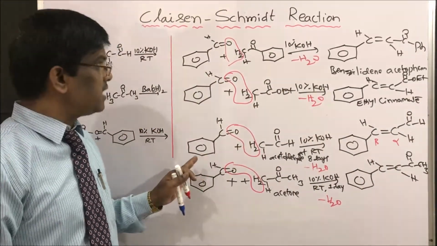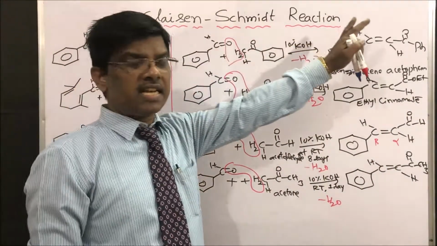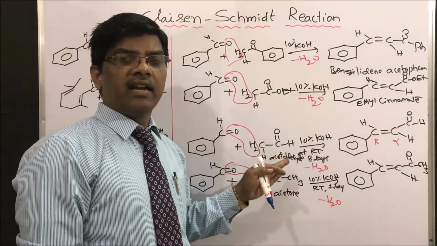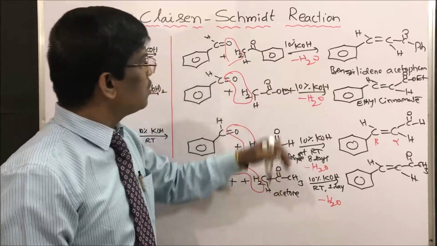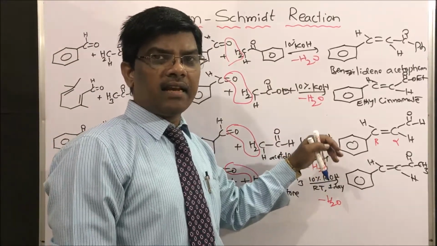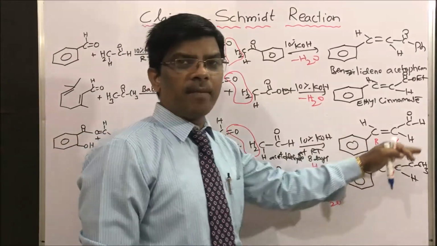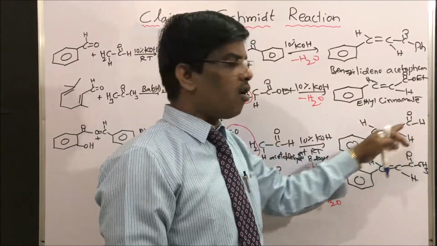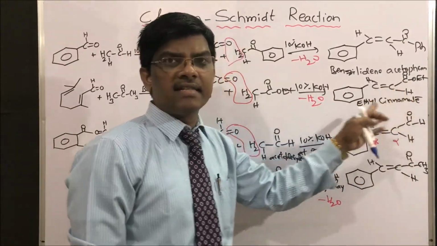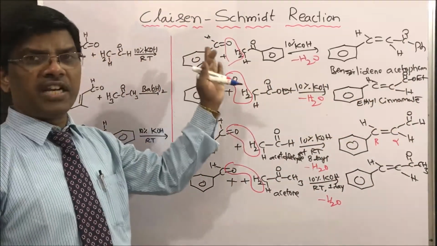Dear students, it is very simple. Claisen-Schmidt reaction is a reaction between aryl aldehydes with aliphatic aldehydes, ketones or esters in presence of mild base, that is like 10% KOH, gives alpha beta unsaturated carbonyl compounds, that is aldehydes, ketones or esters. This is the beauty of this Claisen-Schmidt reaction.